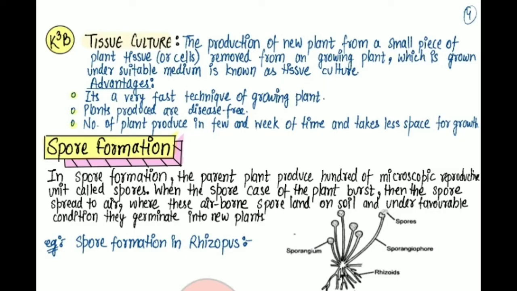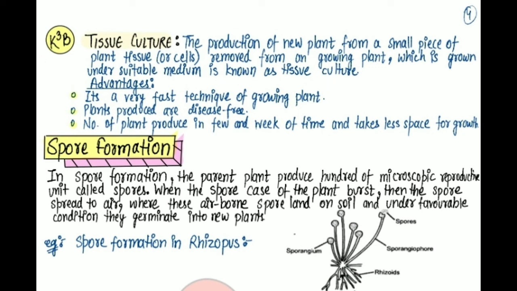Tissue culture. The production of new plants from a small piece of plant tissue or cell removed from a growing plant, which is grown under a suitable medium, is known as tissue culture. Advantages of tissue culture. It is a very fast technique of growing plants. Plant products are disease free. Number of plants are produced in a few weeks of time and take less space to grow.